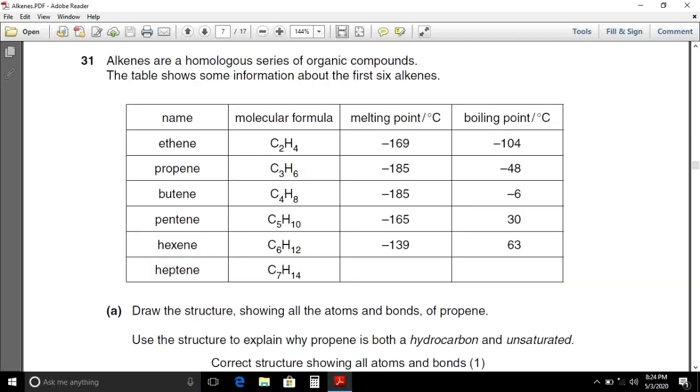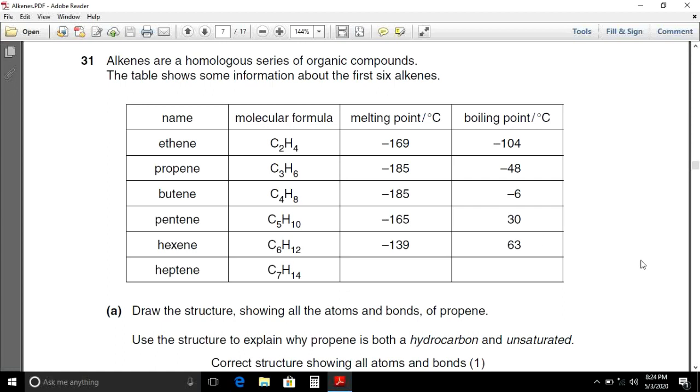Question 31. Alkenes are a homologous series of organic compounds. The table shows some information about the first 6 alkenes. Ethene: molecular formula C2H4, melting point -169 degrees Celsius, boiling point -104 degrees Celsius.